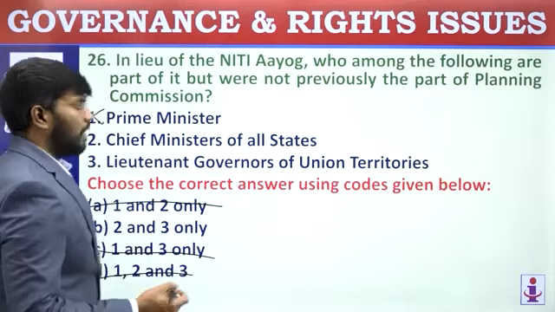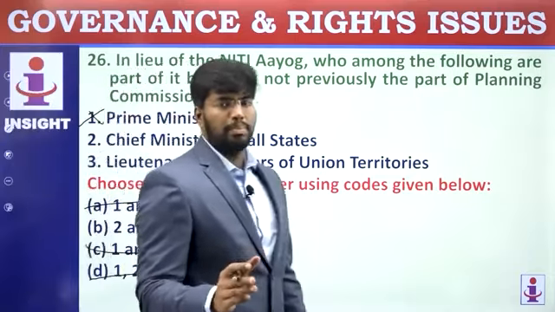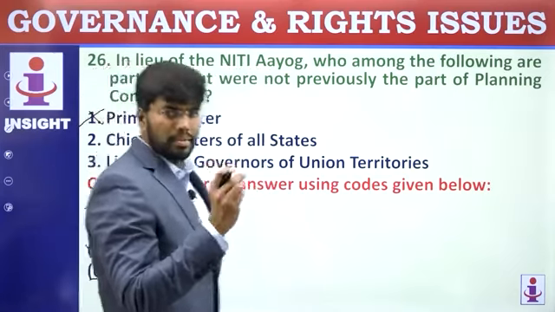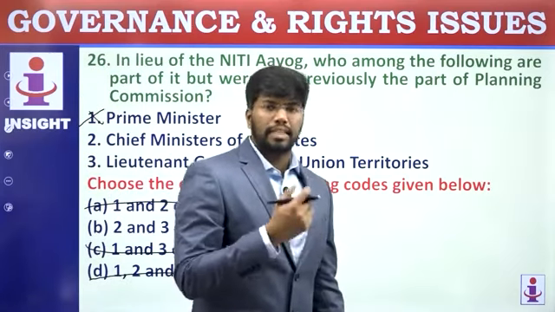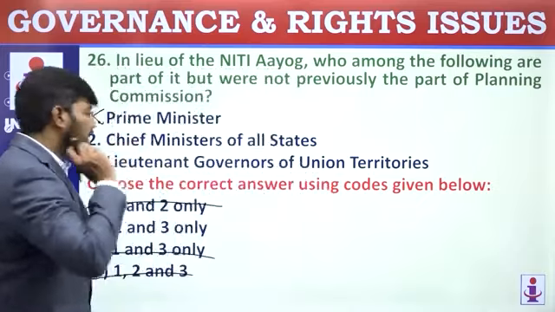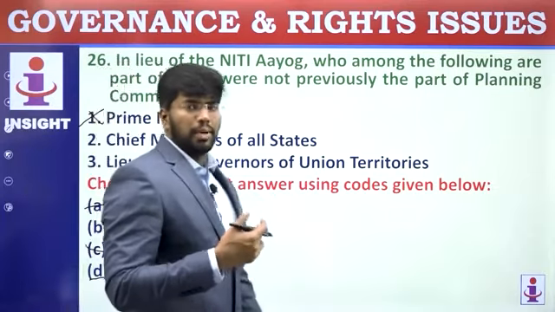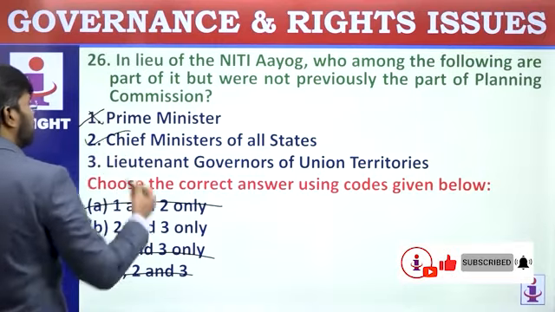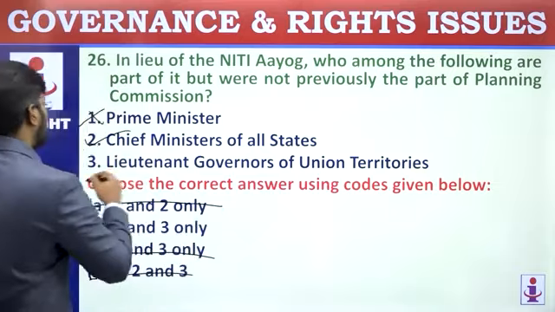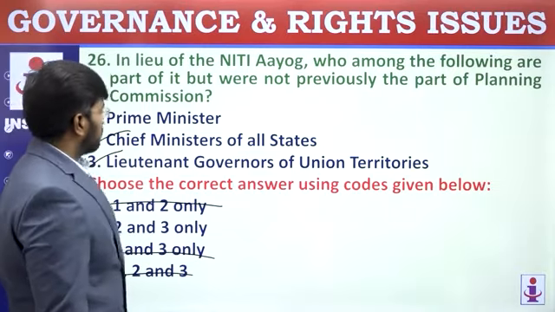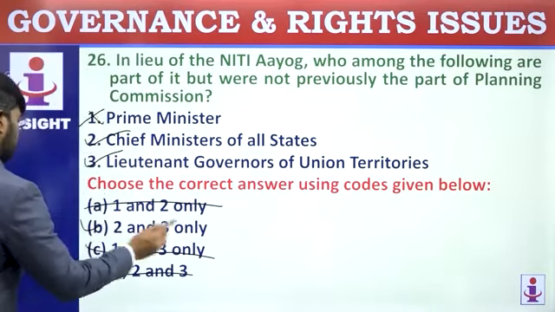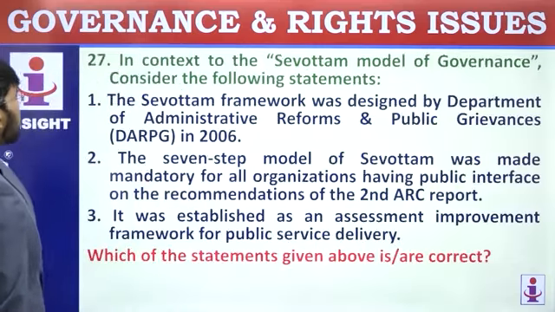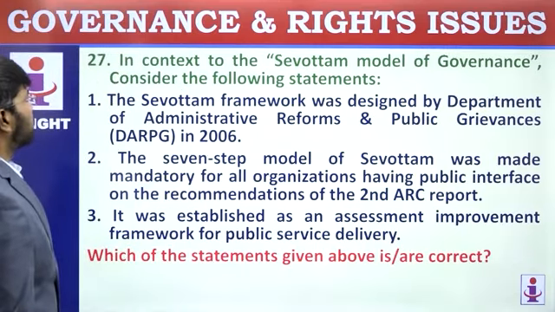Then by that itself you can narrow down to the answer. Chief Ministers of all the states were not given those preferences in Planning Commission. It was few Central Union Ministers like Finance Minister, Defense Minister who were there in Planning Commission, and apart from that, bureaucrats and experts. So, Chief Minister is presently in Niti Aayog. Yeah, Lieutenant Governors of Union Territories will be there. So, 2 and 3 are correct. So, go for option B.